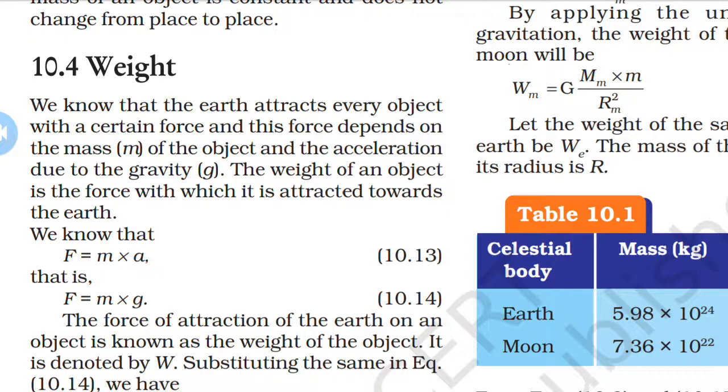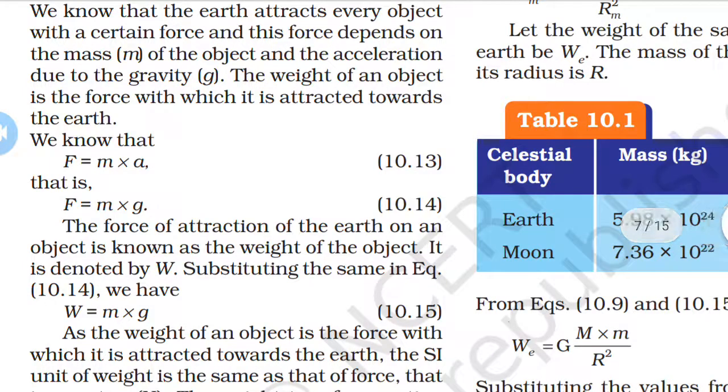So the weight of an object is the force with which it is attracted towards the earth, and the SI unit of weight is capital N, that is the Newton. The weight is the force acting vertically downwards, and it has both magnitude as well as direction.